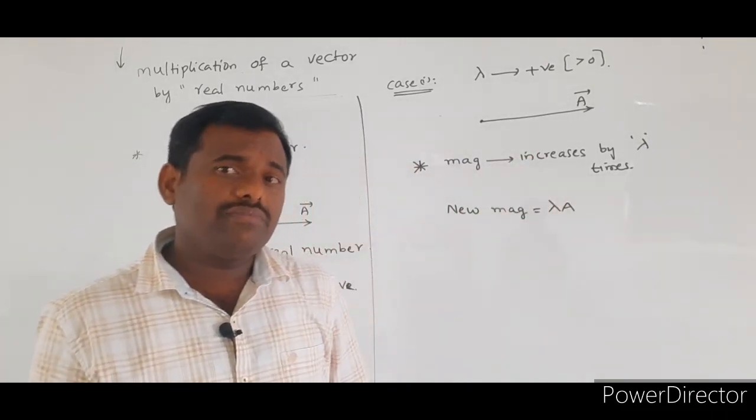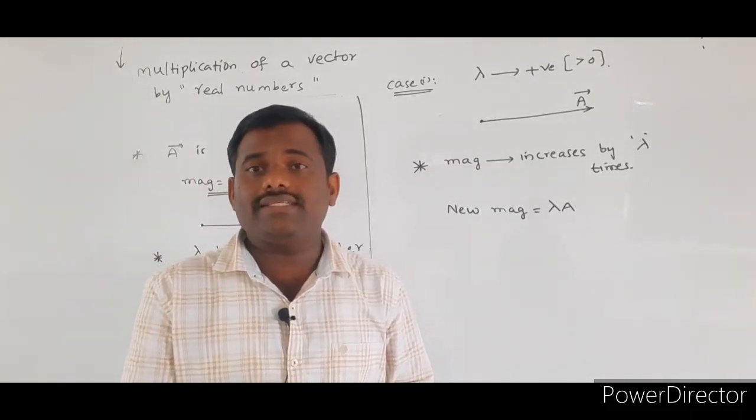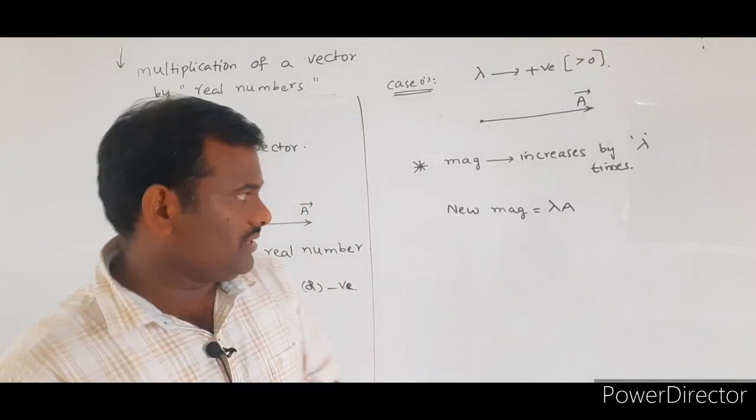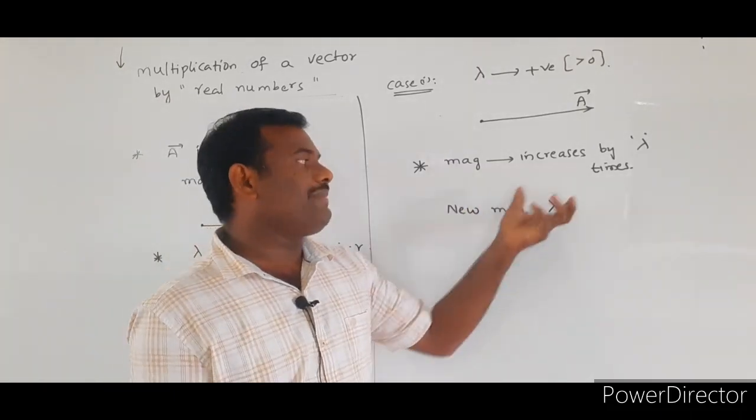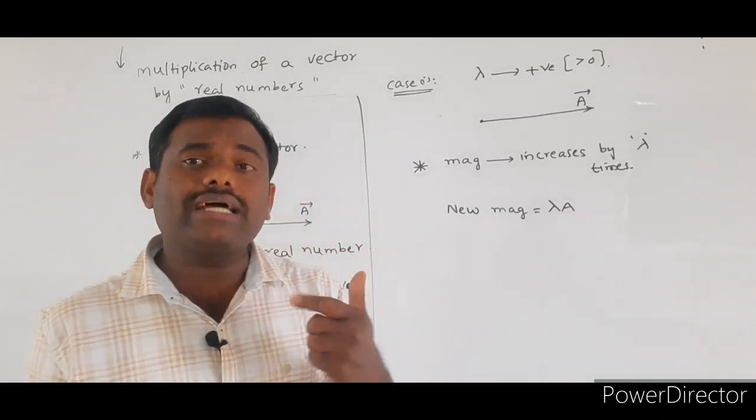If any physical quantity is said to be a vector quantity, we need two values. One is the magnitude, another one is the direction. The magnitude will increase by lambda times. The new magnitude value is lambda A. What about the direction?